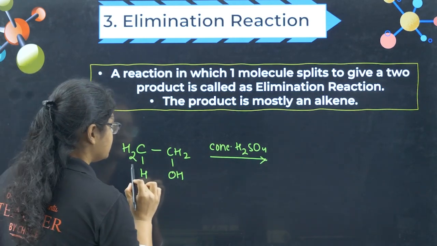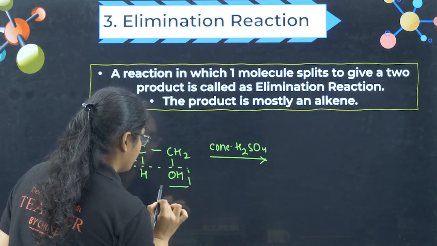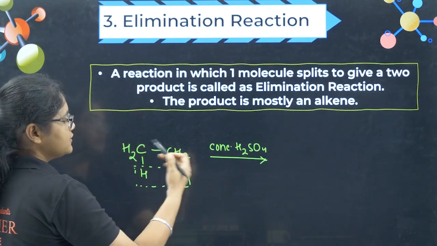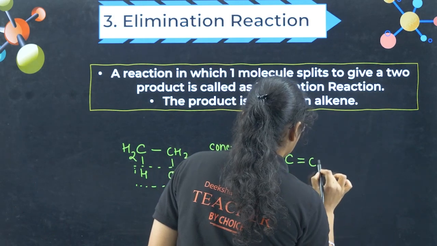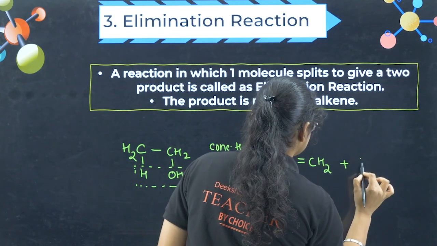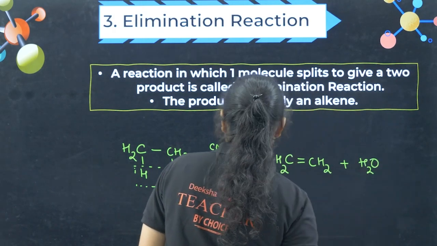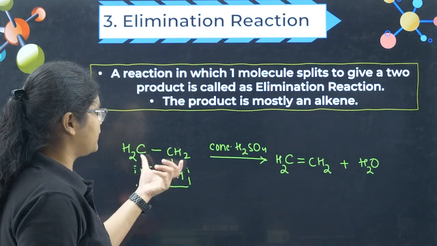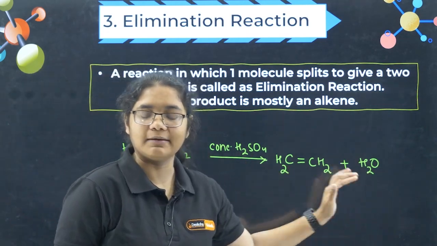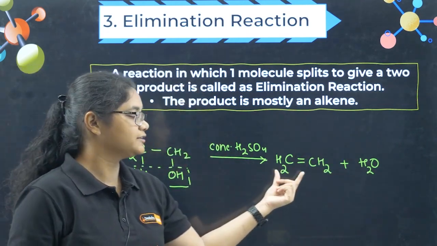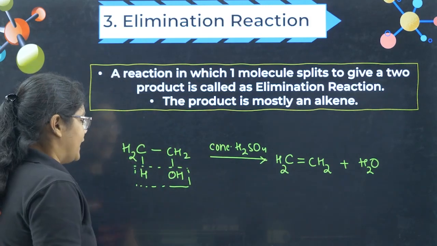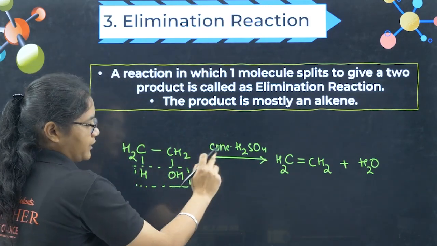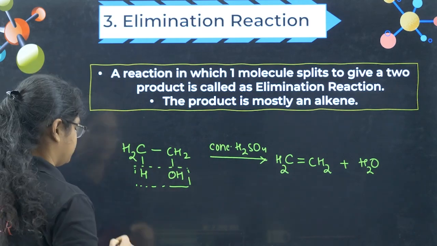So this H and OH will be removed. So what will be the product here? CH2 double bond CH2 plus water, right? You can see one molecule breaks to give you two products, and majorly in elimination reaction the product formed is alkene. For removal of water, you can use concentrated H2SO4.